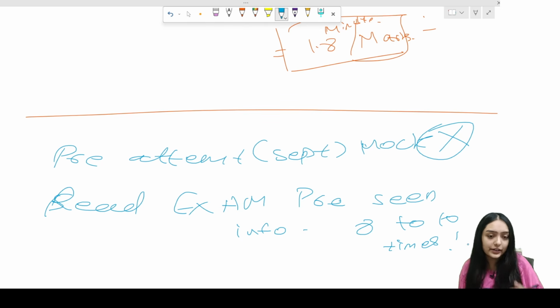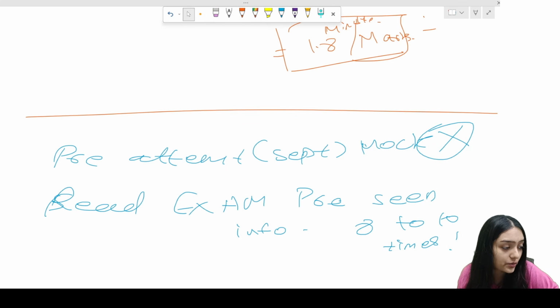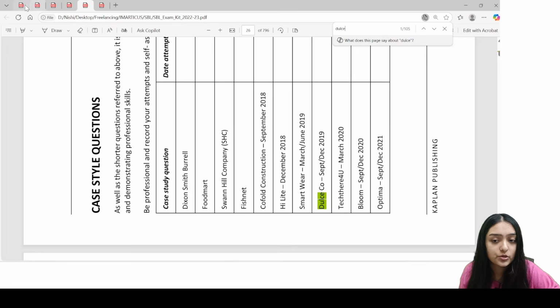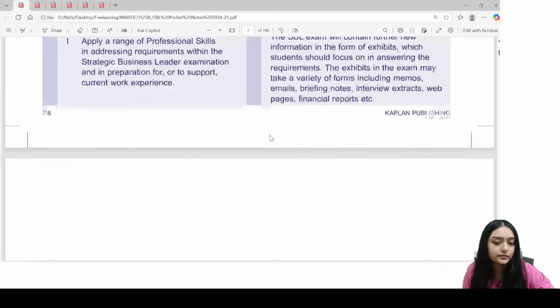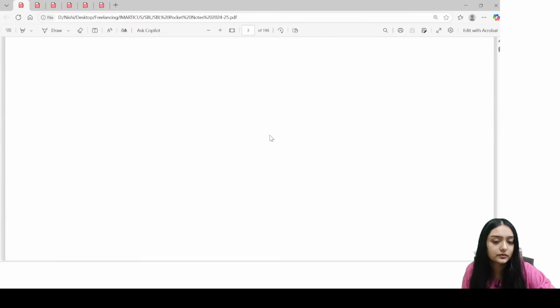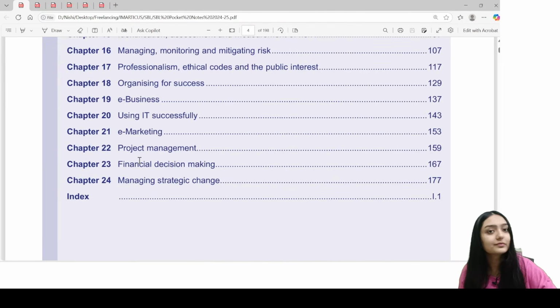Okay. And if I talk about some formats, they are very basic. You can find them anywhere, in the pocket notes as well. You will find them in your exam kit as well. Okay, let me show the pocket notes. I missed out on this. Let me show you the pocket notes. So yeah, this is the pocket notes which you're going to refer to. So yeah, and the technical articles.